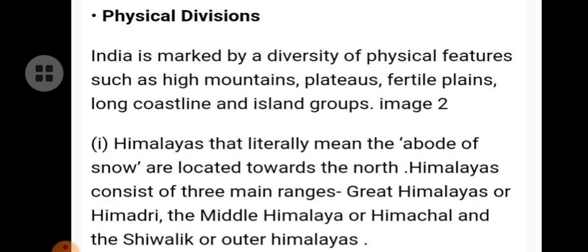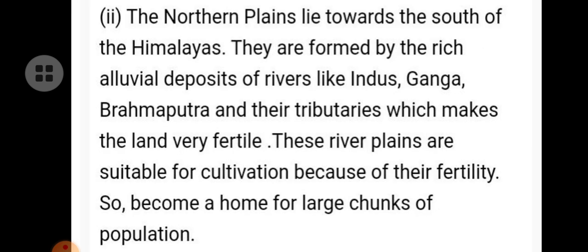Now see the physical divisions. India is marked by a diversity of physical features such as high mountains, plateaus, fertile plains, long coastlines and island groups. Himalayas, which literally mean the abode of snow, are located towards the north. Himalayas consist of 3 main ranges: Great Himalayas or Himadri, the Middle Himalaya or Himachal, and the Shivalik or Outer Himalayas. The northern plains lie towards the south of the Himalayas.